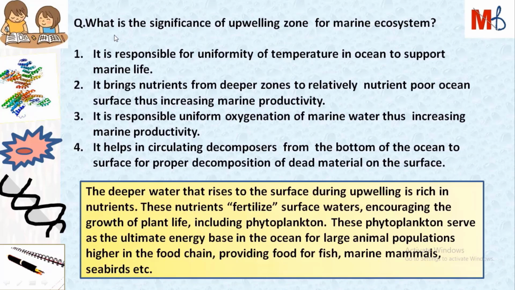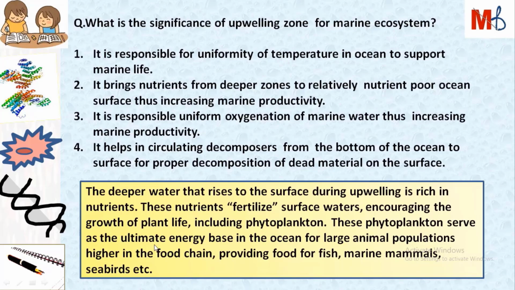Now next is, what is the significance of an upwelling zone for the marine ecosystem? To understand this, let's first see this point here. The deeper water that rises to the surface during upwelling is rich in nutrients. That means the water which is present at the bottom, when it comes to the surface, is rich in nutrients, and these nutrients fertilize the surface water, which encourages the growth of plant life, including phytoplankton.